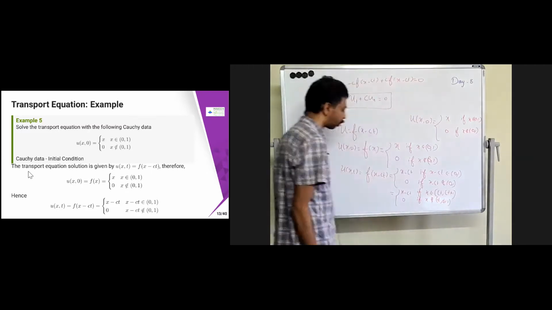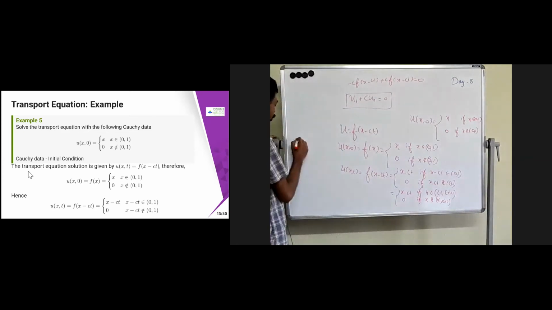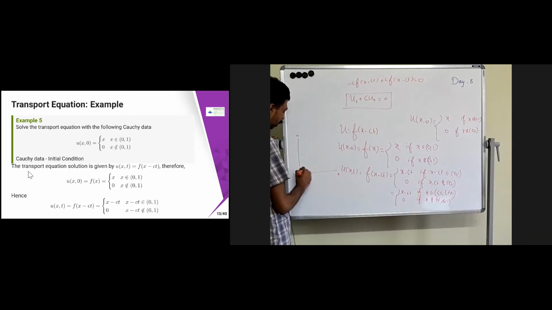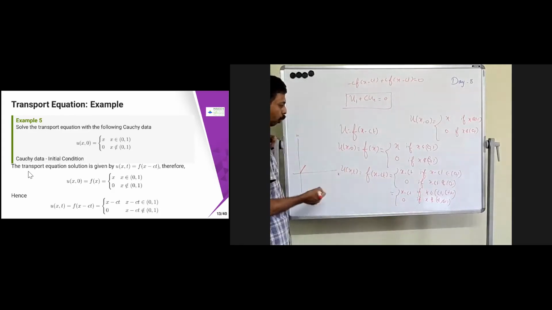So I can just draw this graph. This is x and this is u, let's say. So what is u of x comma 0? It is going to be this one, x equal to 0 to 1. Now what will happen? That is ct. For example, if you take c equal to 1, after a certain time, this is going to be x minus ct, so it is going to move over here. This is going to be the curve.